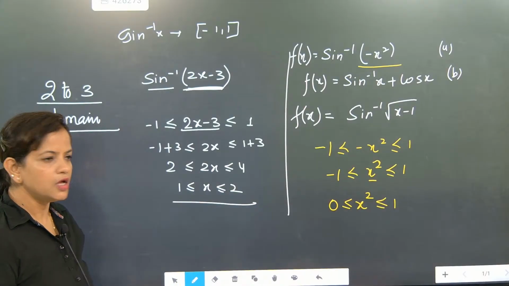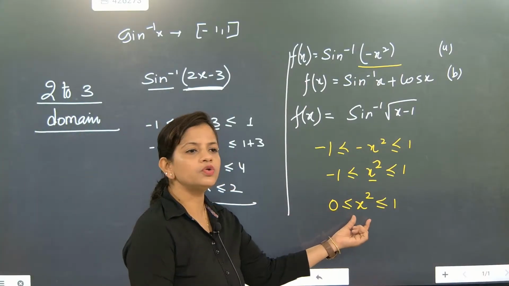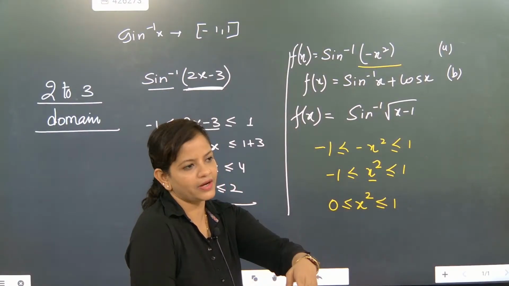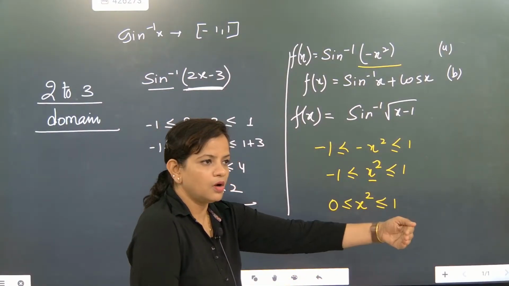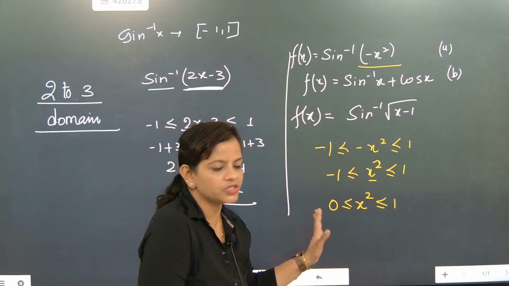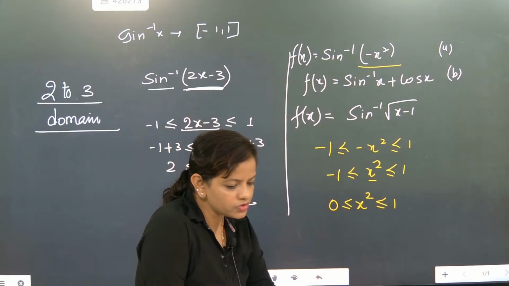Whatever value you take from minus 1 to 0, whatever negative value you take, once you square it, it will become positive.